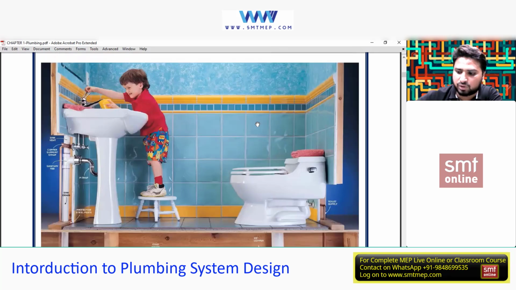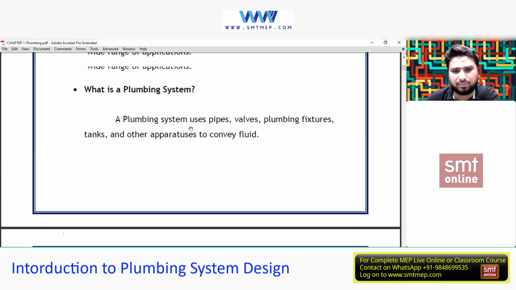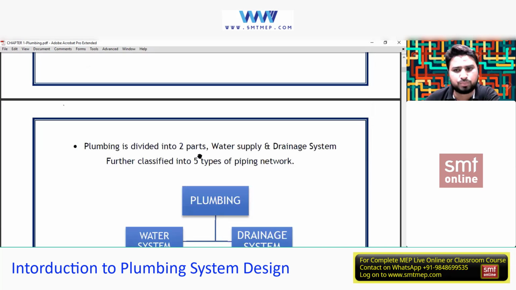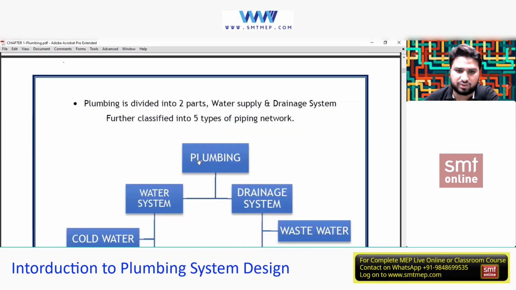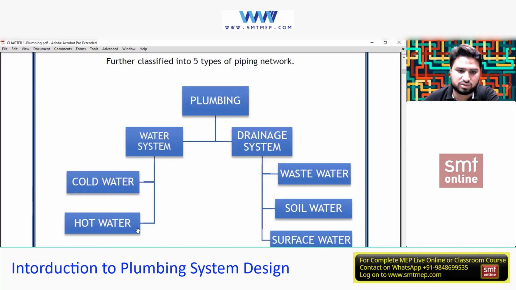But a system is something more, because fixtures not only require water, at the same time that water must be drained out to maintain a healthy atmosphere inside the project. So now we have seen the plumbing system. Now let's move on. Plumbing is further divided into two parts: water supply and drainage. Water supply is the lengthiest part. Drainage is not that lengthy, it is small when compared with this. Water supply is further classified into a cold water system and a hot water system.